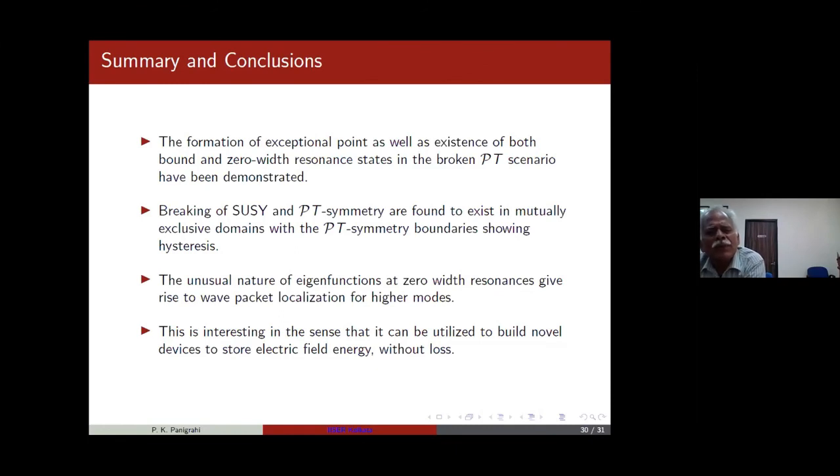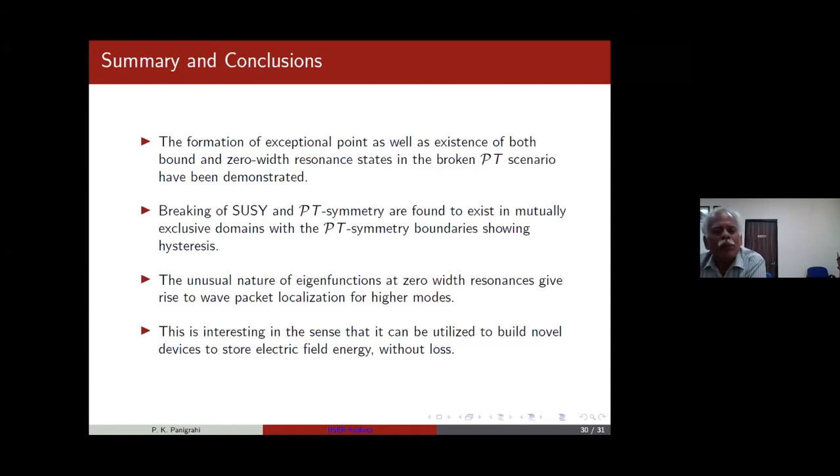So I am sure these very simple examples we studied, if one looks at them very carefully, one can hopefully discover some more things. I talked about only sech squared plus i sech tanh, but if you take, for example, cn squared plus i sn cn, that gives rise to band structures, which gives rise to periodic solutions of KdV. That also is tractable. We talked about exactly solvable systems, and there are versions of that in this case also. Furthermore, you find that PT-symmetry and supersymmetry get intricately connected. There are parameter domains where both are present, and parameter domains show this kind of hysteresis behavior.